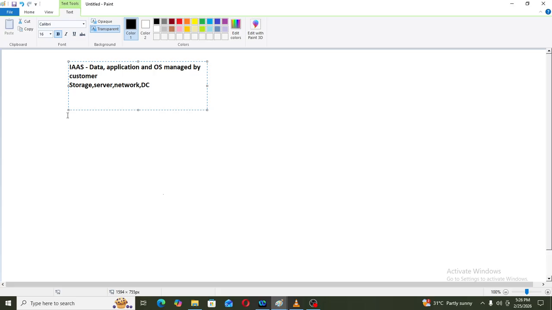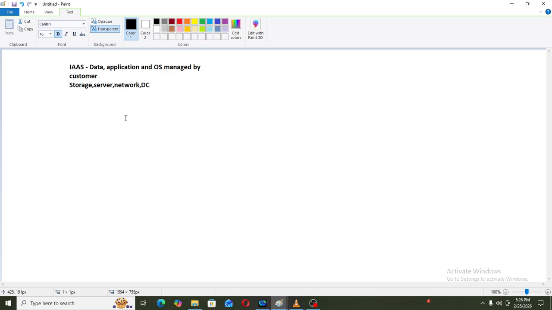What is infrastructure as a service then? In infrastructure as a service, data, application and operating system are managed by the customer. Then storage, server, network and data center are managed by the cloud provider.